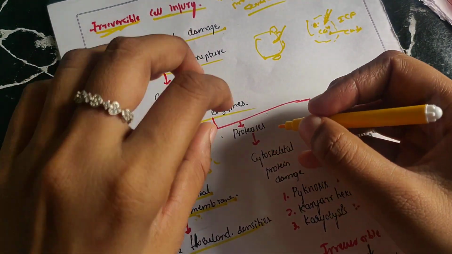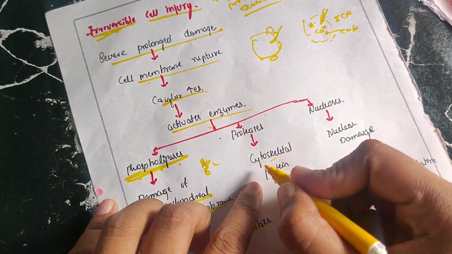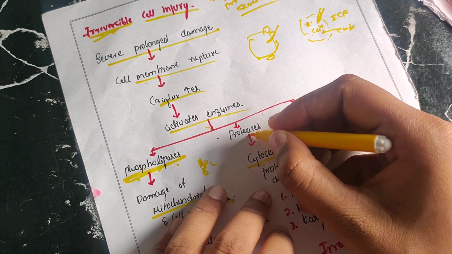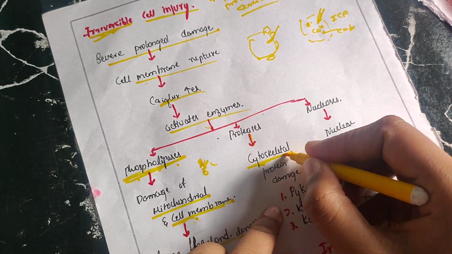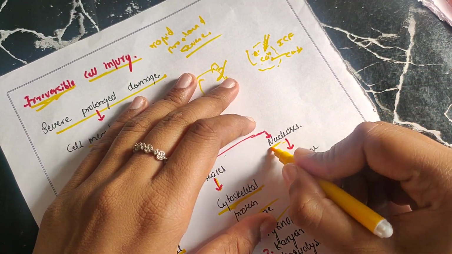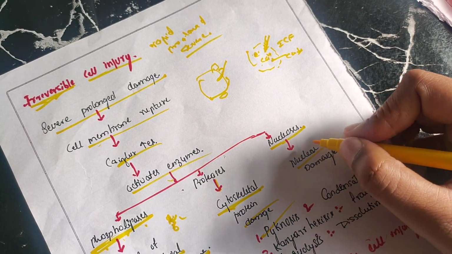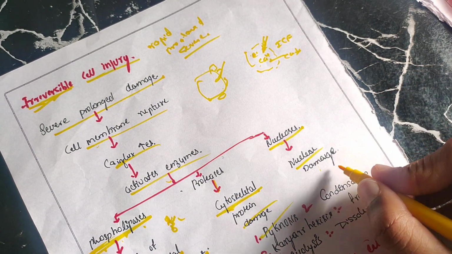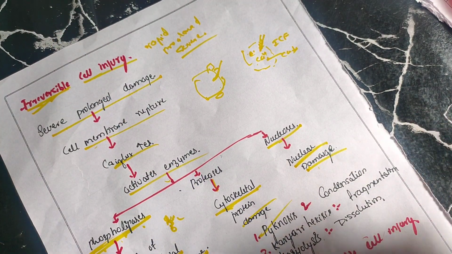And proteases: you know, the cell structure is maintained by the cytoskeleton. Cytoskeletons are nothing but proteins. Proteases digest the proteins, causing cytoskeleton damage. And nucleases will damage the nucleus as they digest the nucleic acid. There will be nuclear damage also in irreversible cell injury.